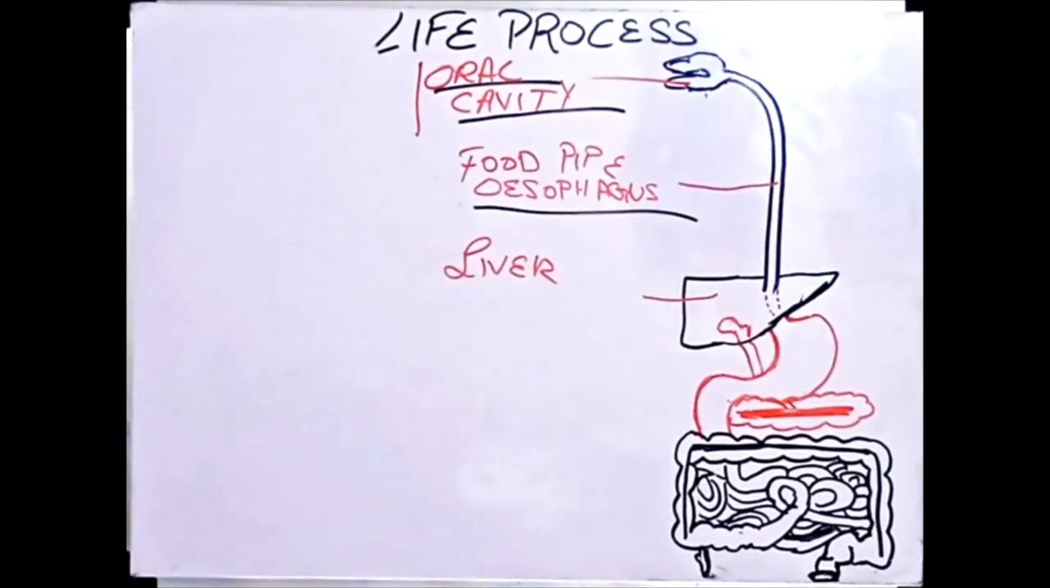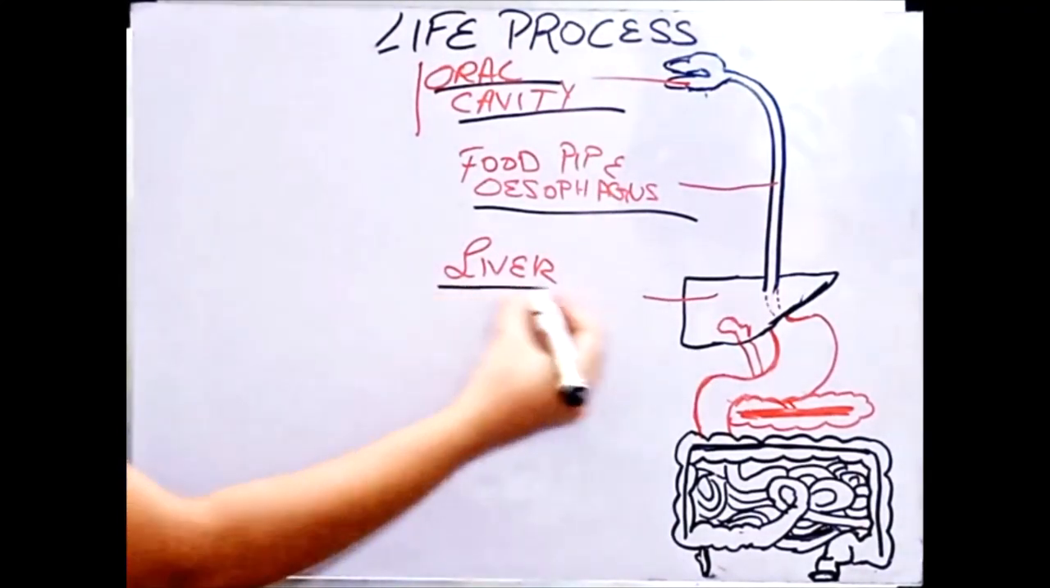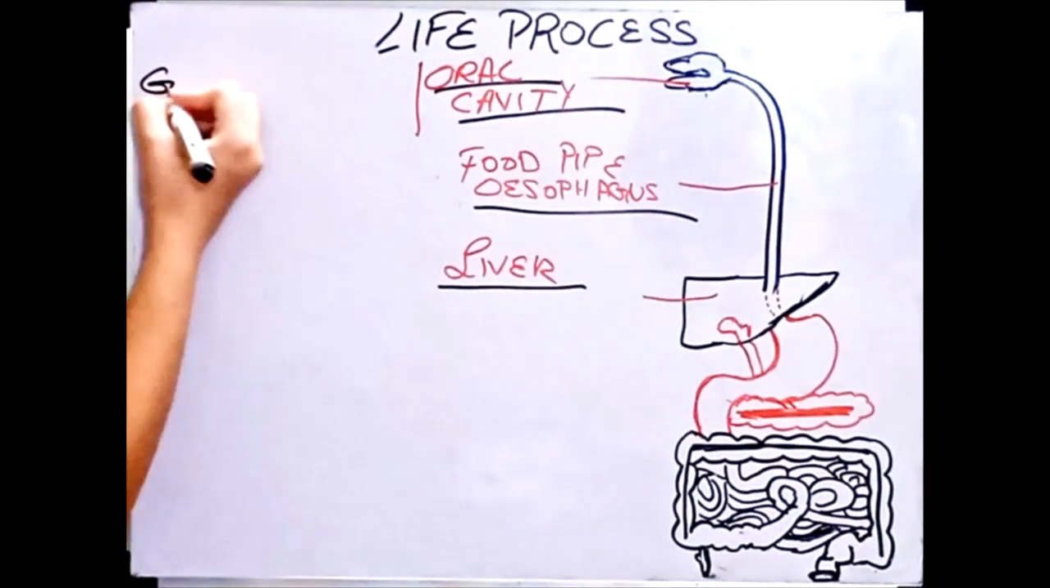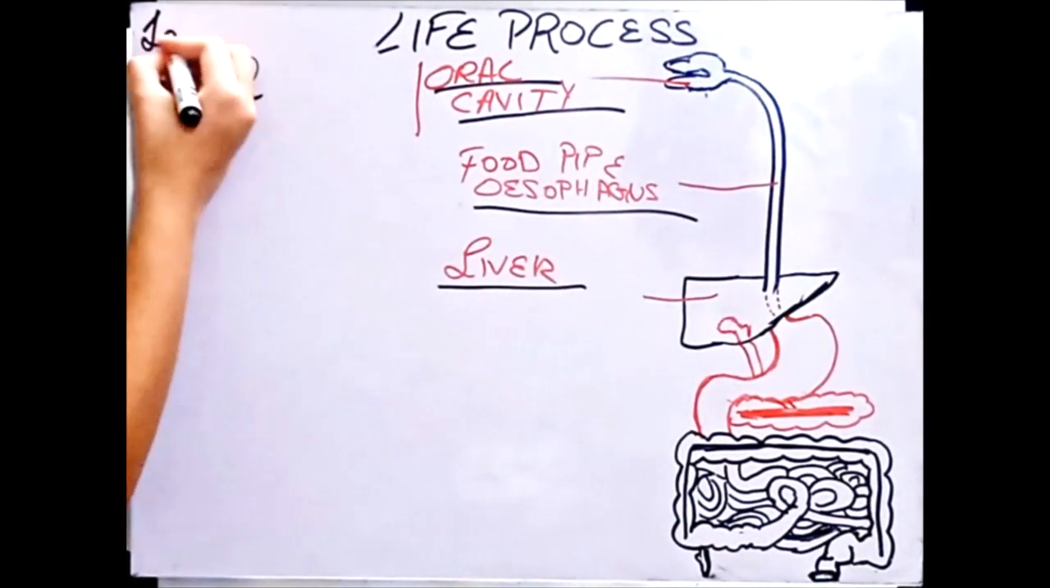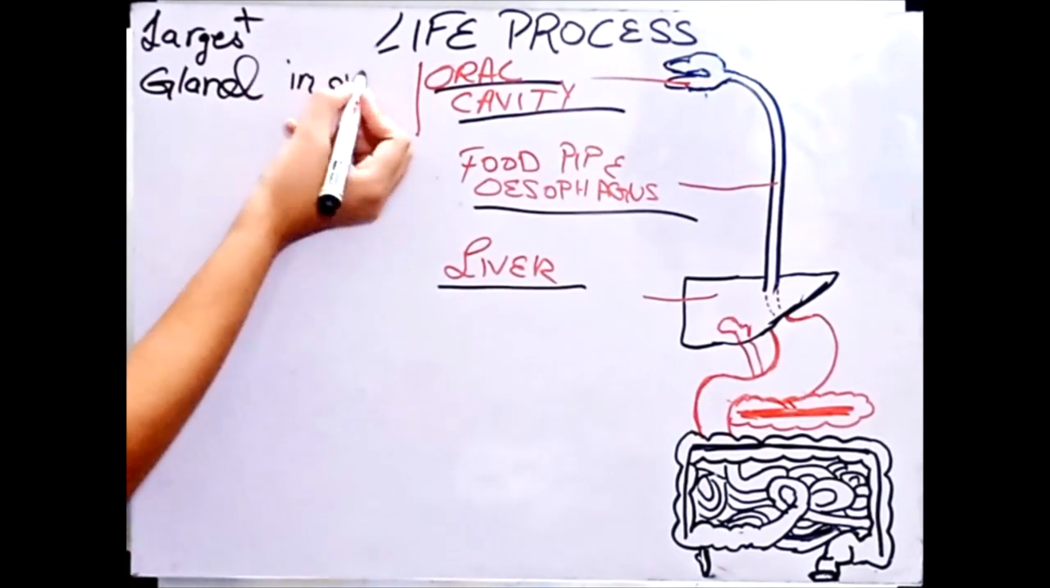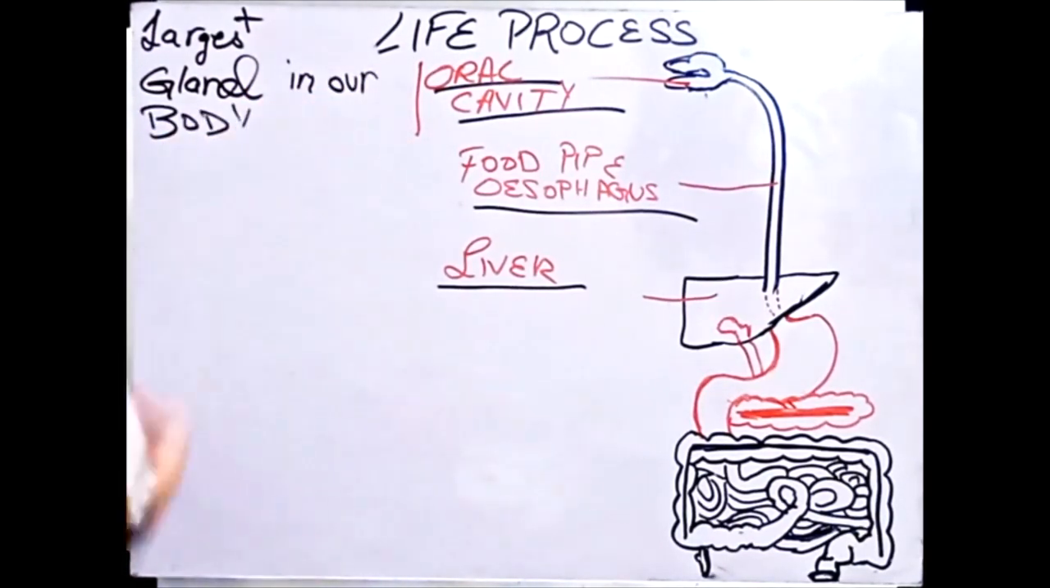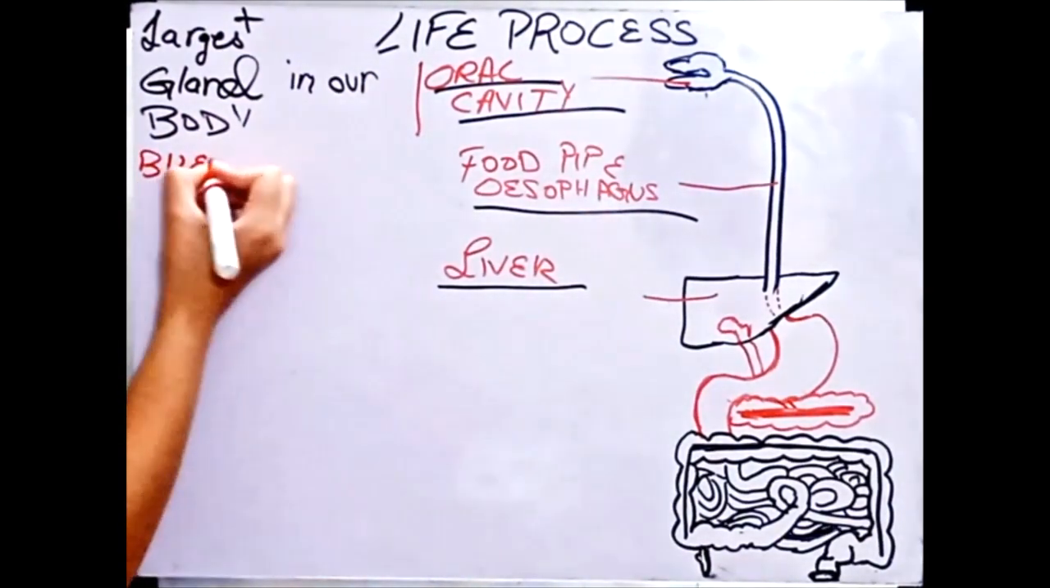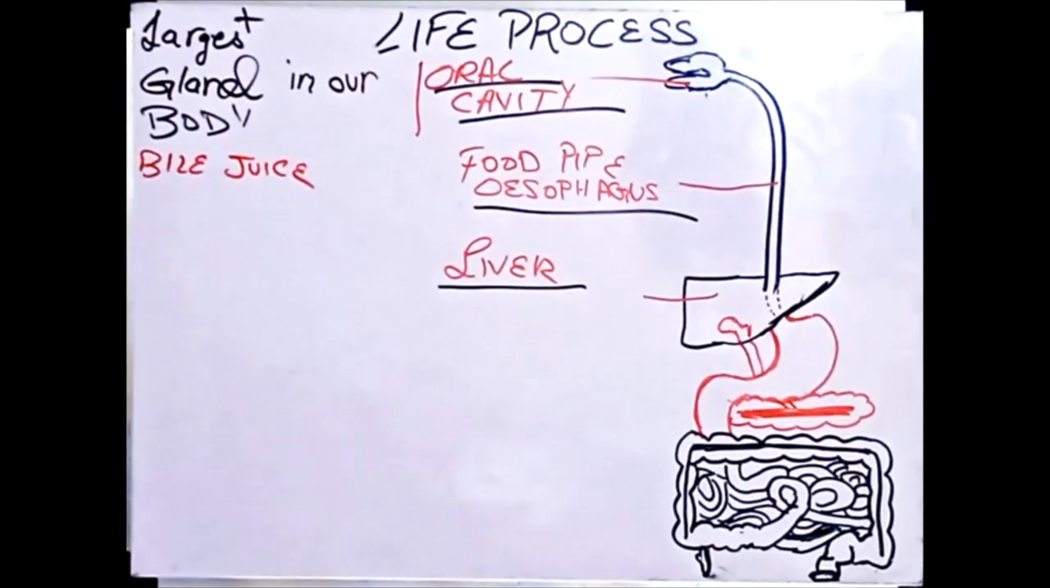Now comes the liver. Liver is what? A gland. Not just a gland, but the largest gland. Liver is the largest gland in our body. It secretes bile juice. So our liver secretes bile juice. What else do you know about it? There's a very important thing that comes.